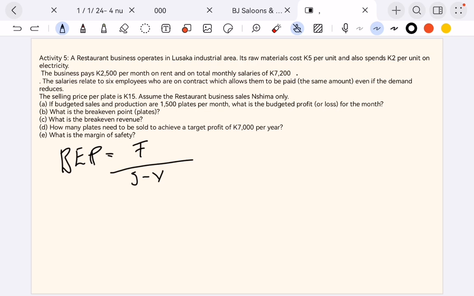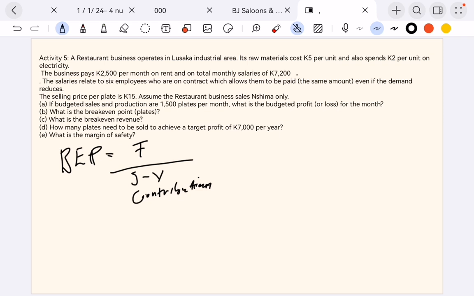And then we have the variable cost. The variable costs change over time, so they are often expressed per unit. You can find electricity, material, labor cost, and so forth. You need to identify these costs all the time for you to find the BEP. So this selling price minus variable cost is the same as the contribution margin, which I already explained in the other video.